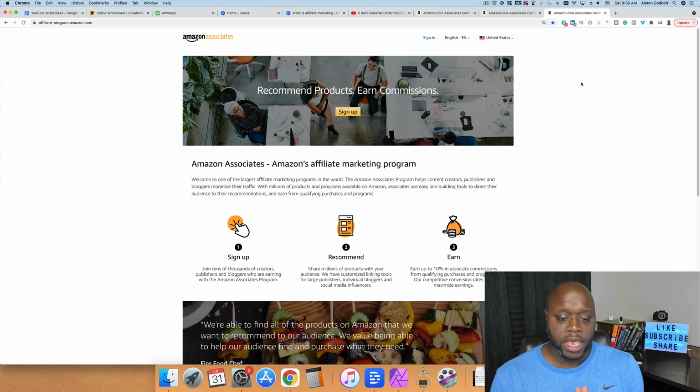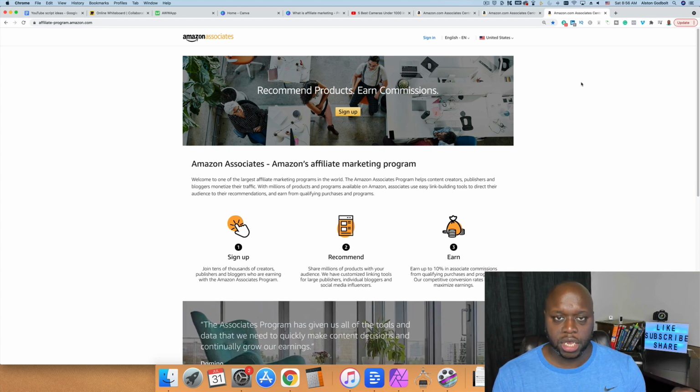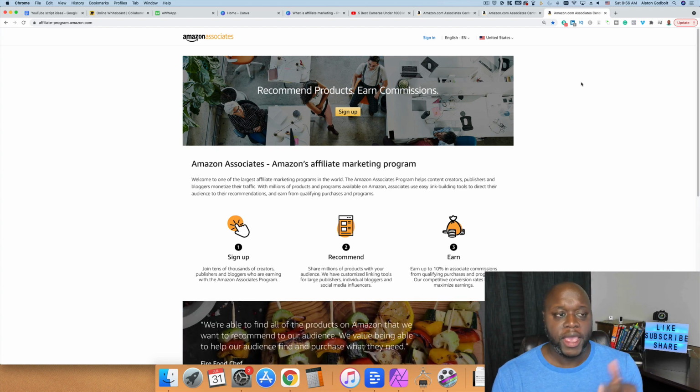So what happens is when a customer clicks on your Amazon link, there's a tiny piece of code called a cookie. In this case, it's an affiliate cookie that is attached to the customer's web browser. It'll follow that customer around wherever they go, and if the customer makes a purchase in the specified time frame, you can earn a commission. Now for Amazon, the cookie window is only 24 hours.